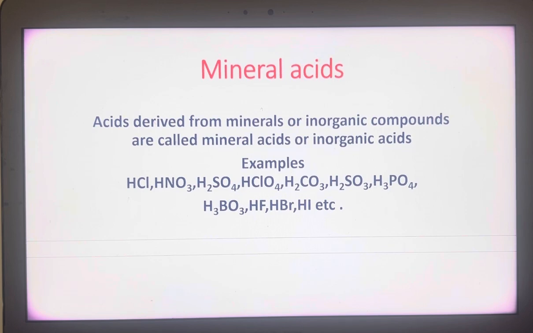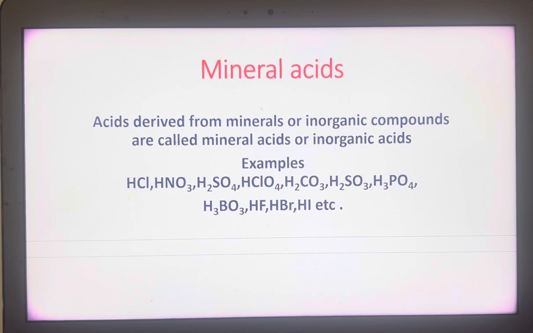Today we are going to learn about mineral acids. What are the mineral acids? What are the examples for them? Let us see. Acids derived from minerals are called mineral acids. What are minerals? Give examples for minerals.